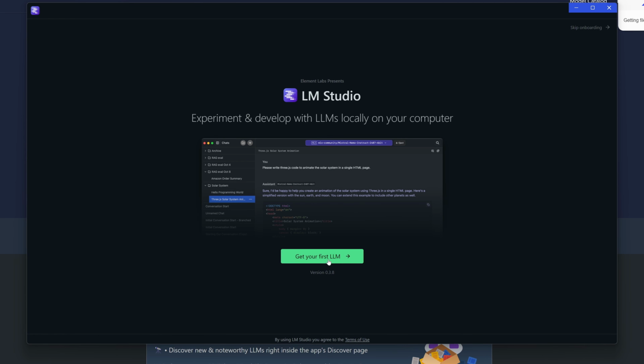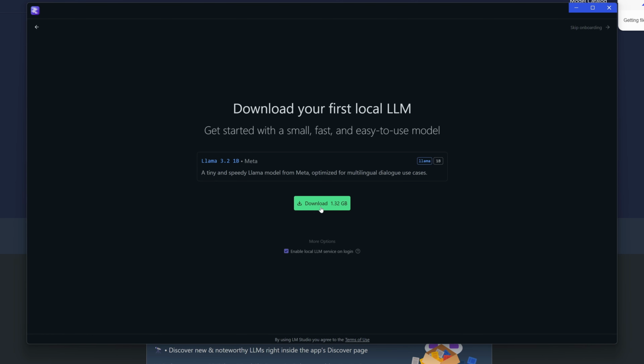Once you have installed it, you just have to get your first LLM. Here it is asking you to download this Llama, basically this is the open source Llama. So we have to install it. It is about 1.32 GB.